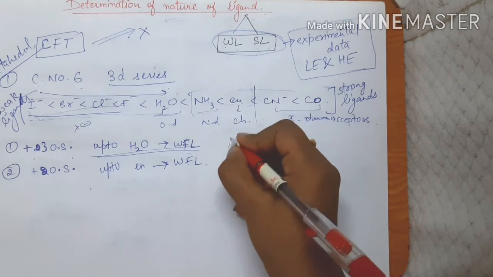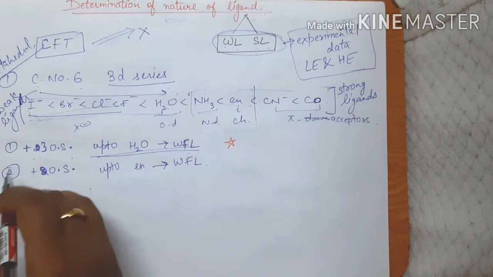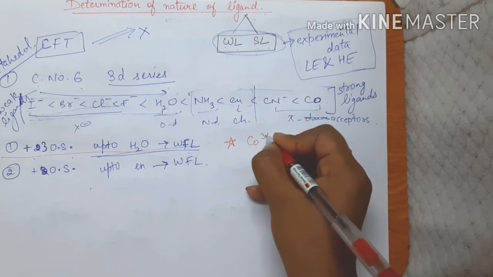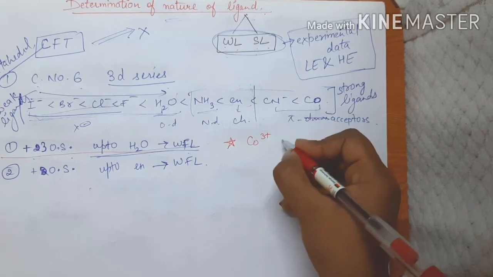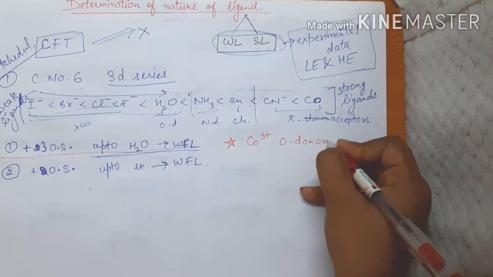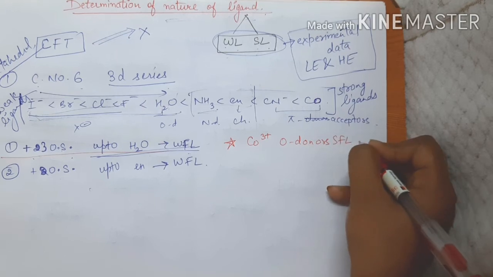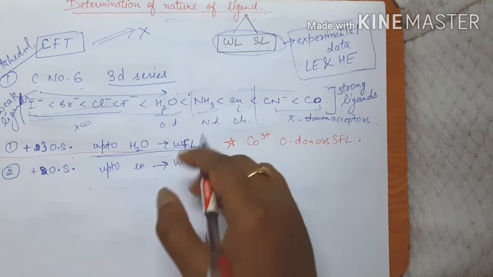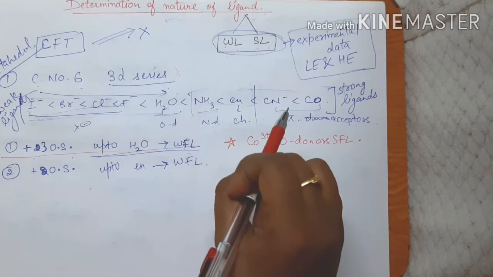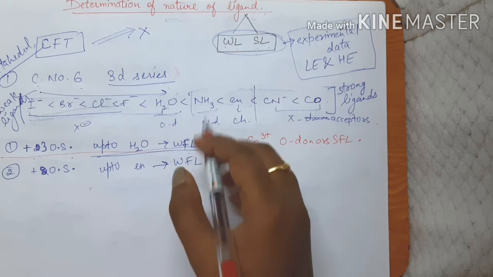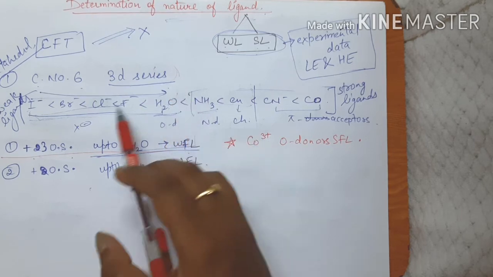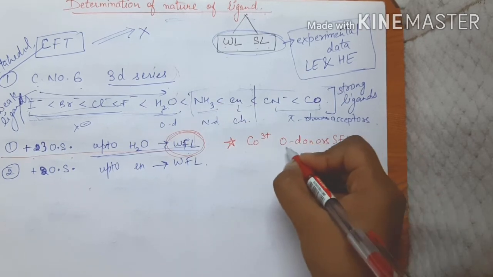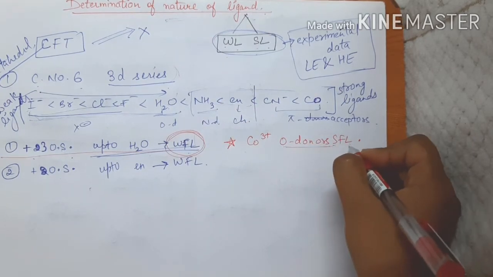Now you have to star mark a point that for +3 oxidation state, there is an exception for cobalt 3 positive. For cobalt 3 positive, the oxygen donors are going to behave as strong field ligands, right? For all the other +3 oxidation state 3D series metals, up to oxygen donors, up to water, all are going to behave as weak field ligands. But for cobalt 3 positive, oxygen donors are going to behave as strong field ligands.